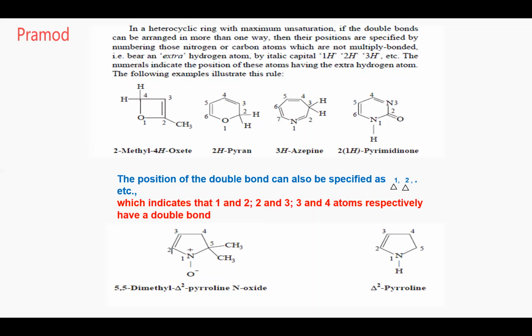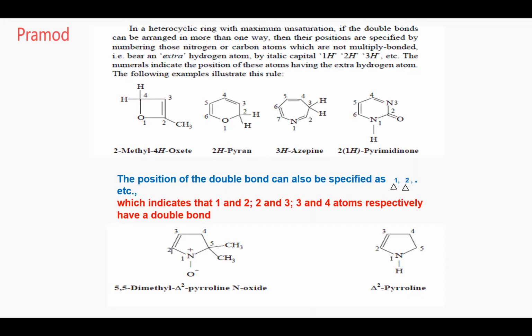So don't get confused about the delta position. It's only the double bond. Numbering should be 1, 2, 3, 4 like this around the ring. But your double bond should get the least position number, because it's a substituent in the ring. Only that, when you see it, don't get confused. If you see, it is 1, 2, 3, 4.